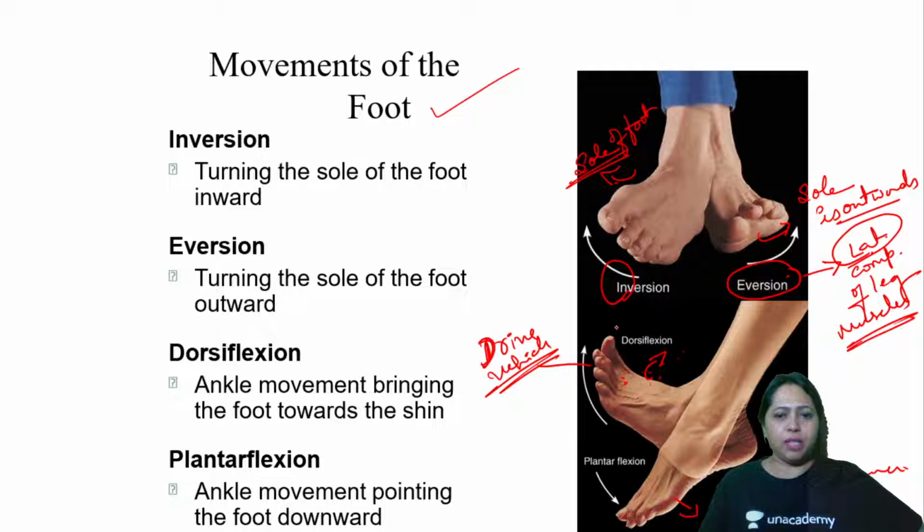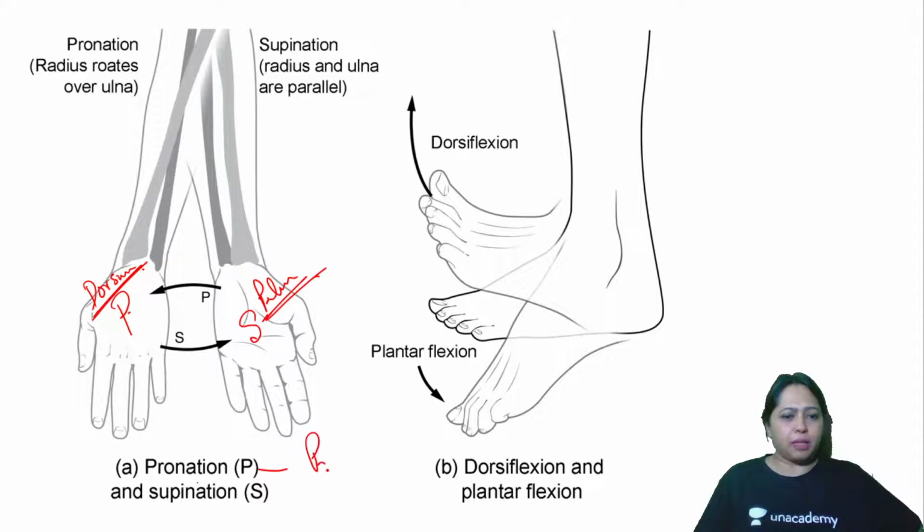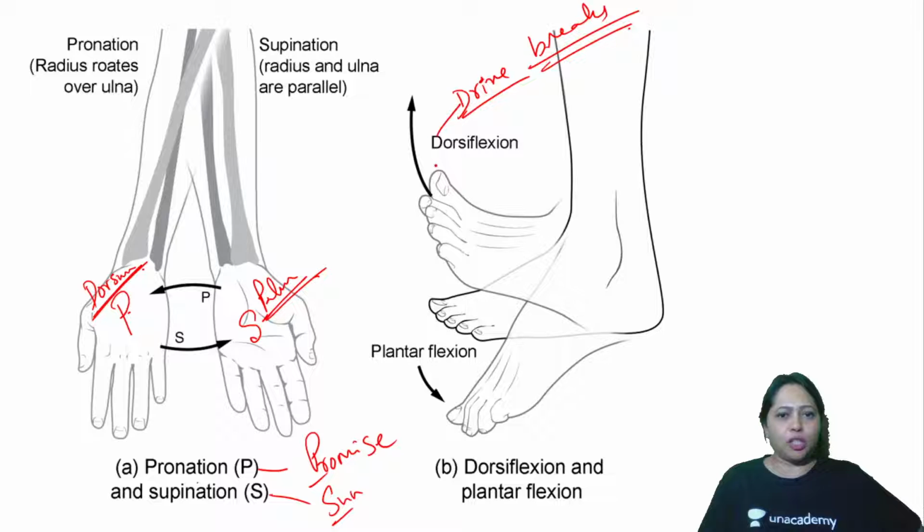Remember the driving, D for dorsiflexion. When you put the brakes, that is dorsiflexion. Plantarflexion is like a ballet dancer.